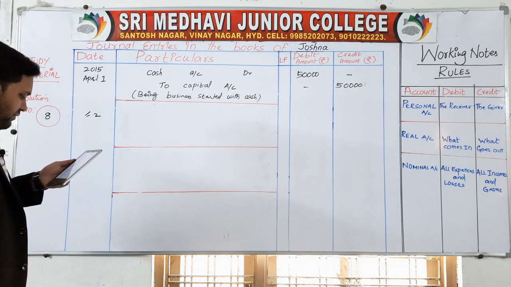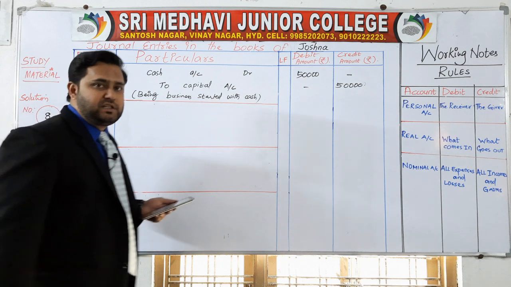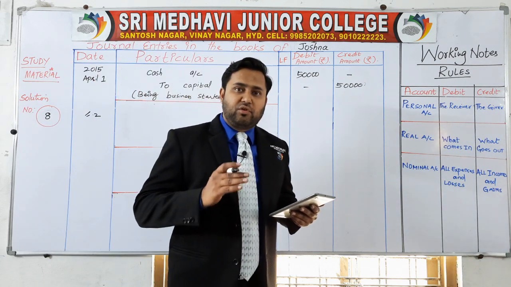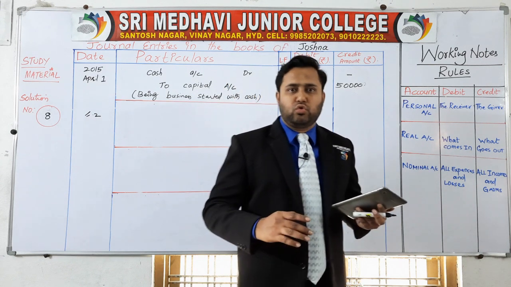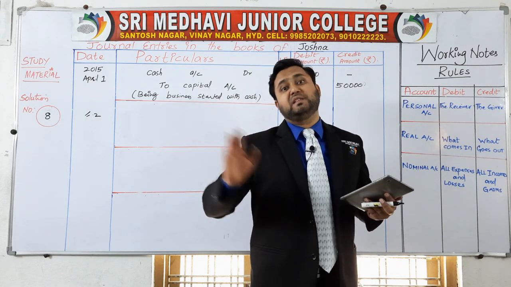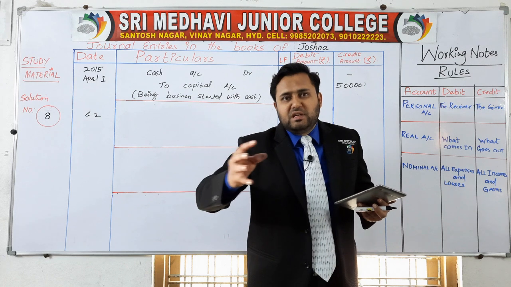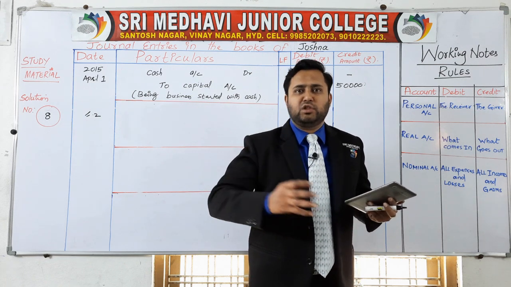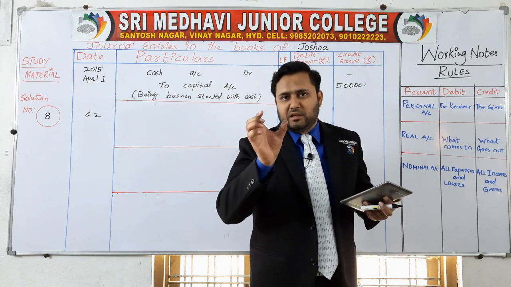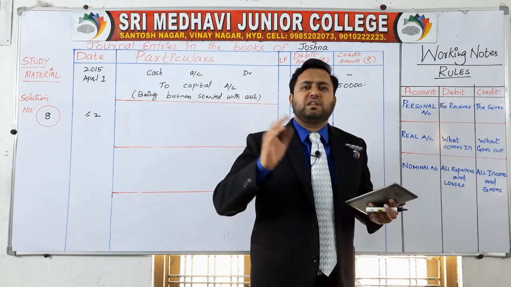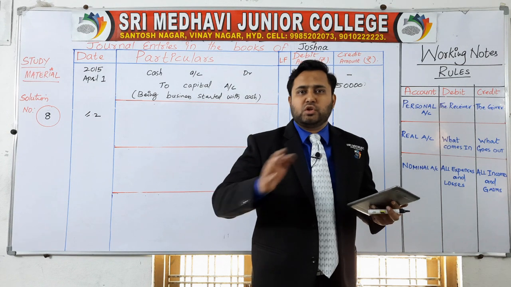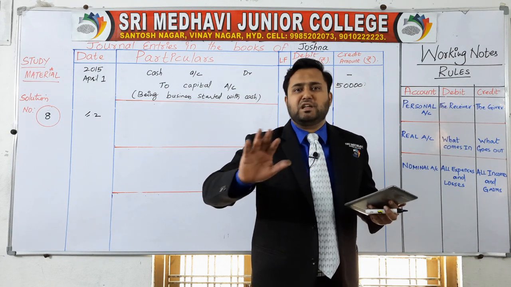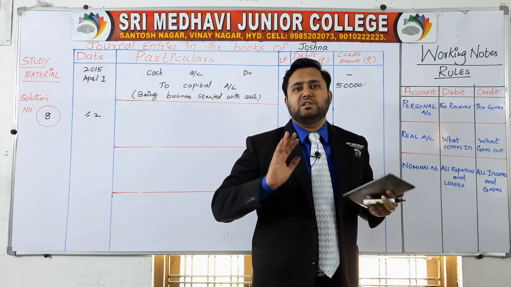Purchase goods from Vinu for cash. In this transaction, you are purchasing the goods from Vinu and you are paying the cash. As you are purchasing the goods from a party, Vinu, Ramesh, Suresh, but if you are paying the cash to him, you should not consider the name of the person while writing the journal entry.